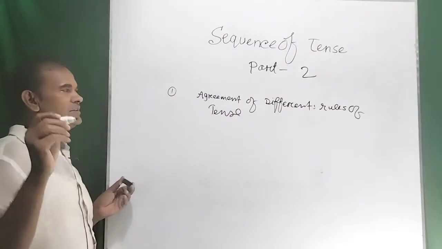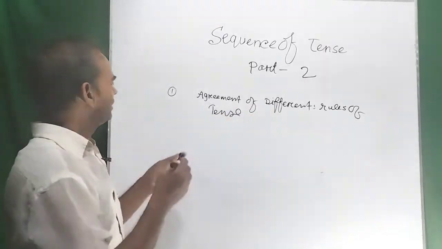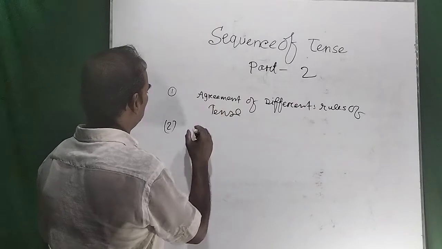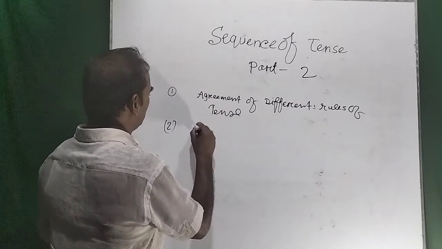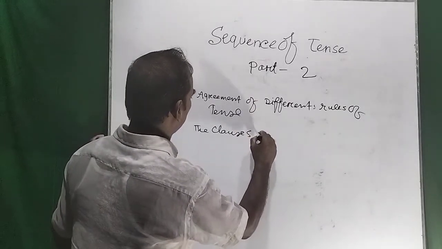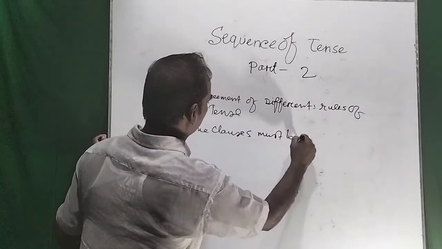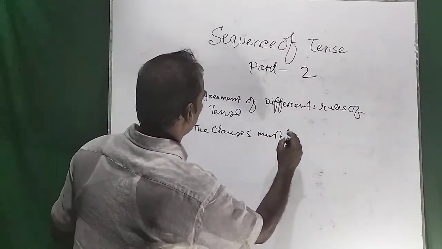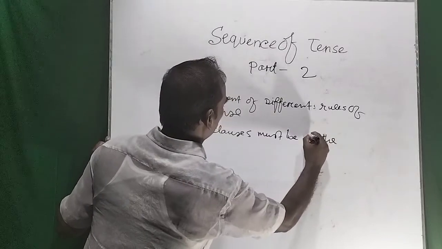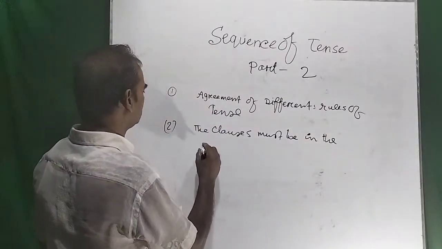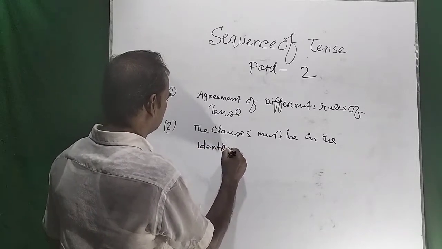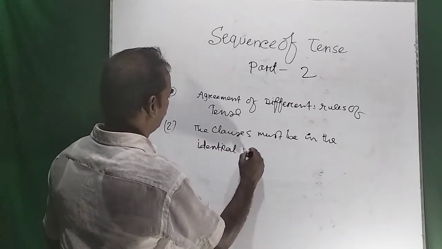So first one is the agreement of different rules of tense, and number two is that the clauses must be in the identical ways.